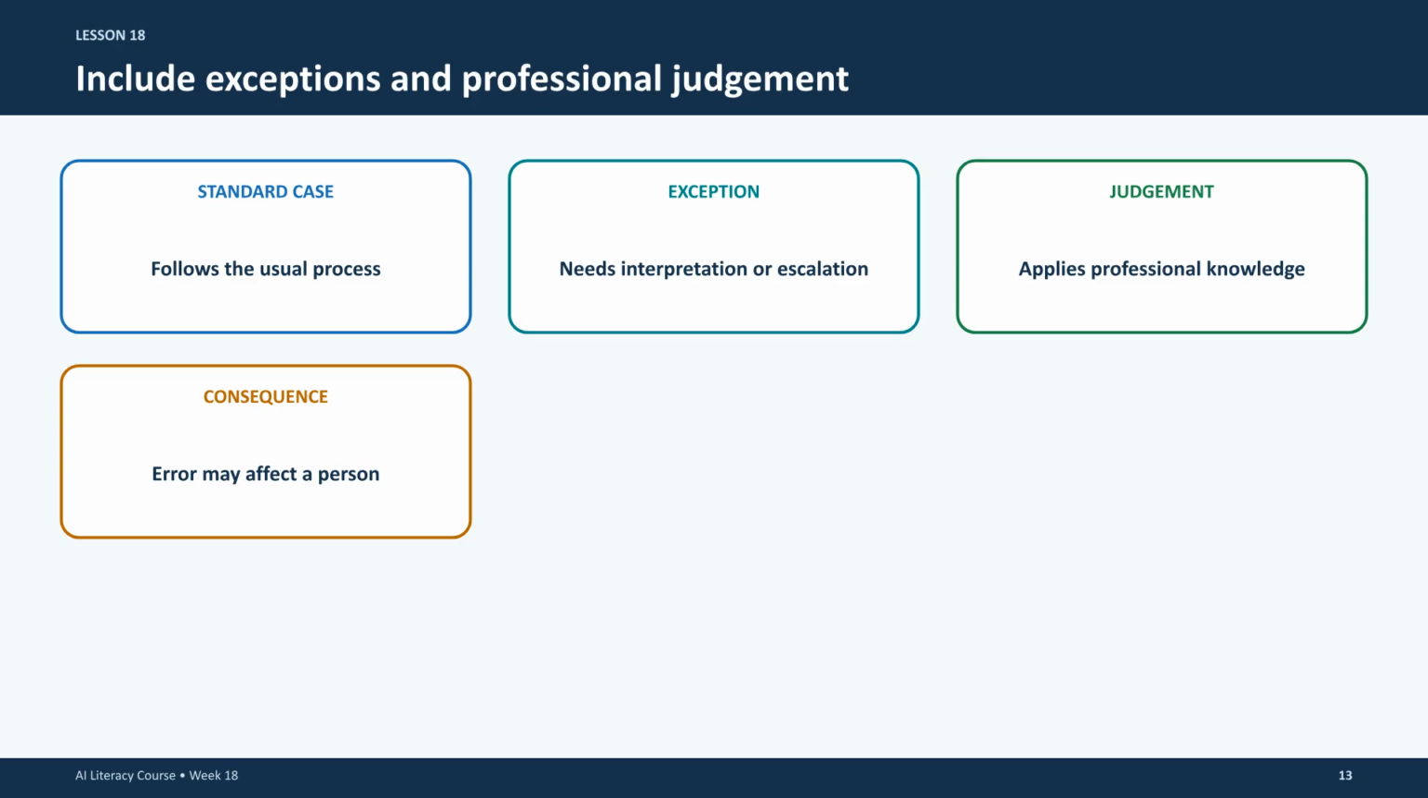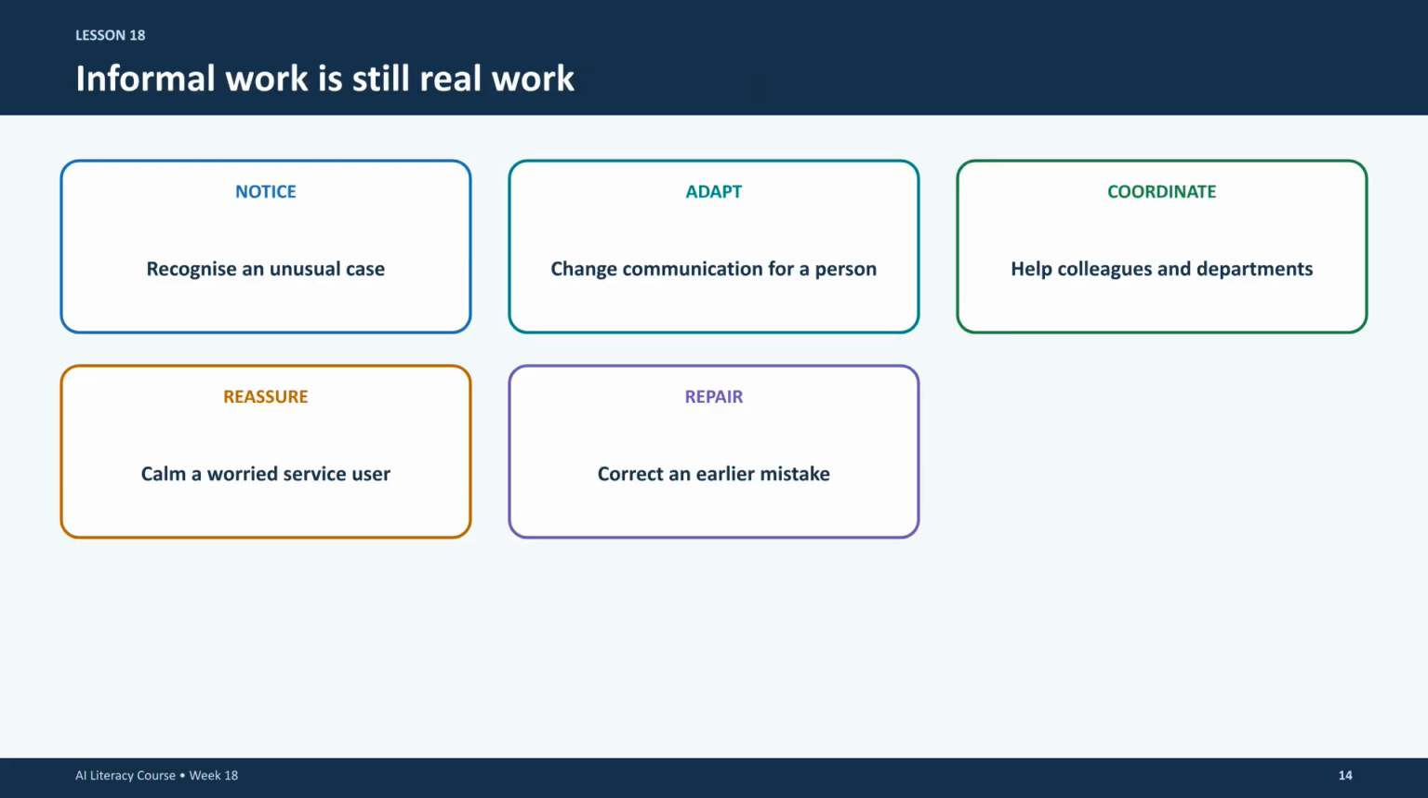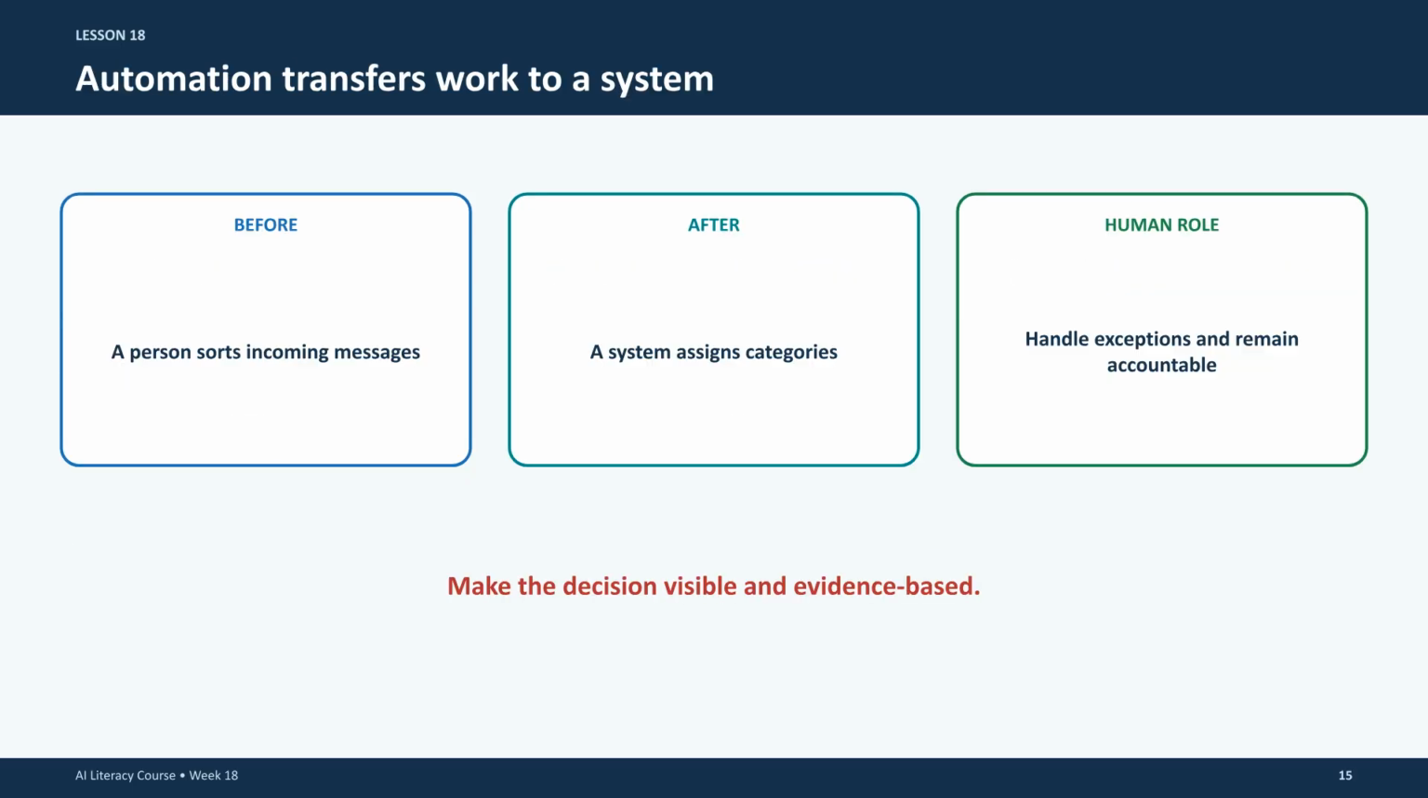Standard cases may be automated, but exceptional cases require interpretation, professional knowledge, and careful management of human consequences. Informal work is still real work. Employees often provide essential coordination, reassurance, and repair that aren't found in standard process charts. Ignoring these tasks can lead to failed implementations. Ultimately, automation transfers specific work to a system, but it rarely removes all human responsibility. The human role in handling exceptions and maintaining accountability remains a critical component of any successful system.